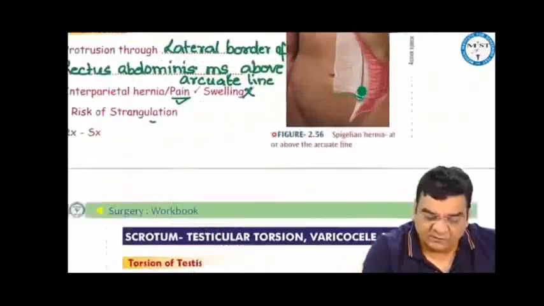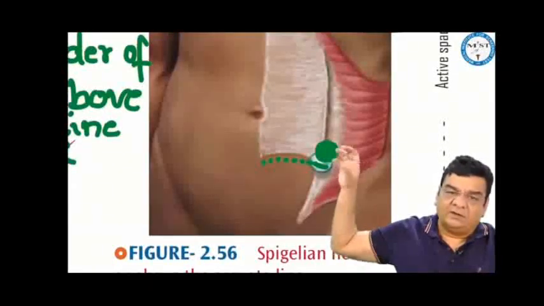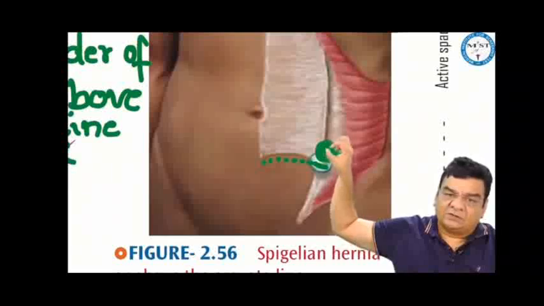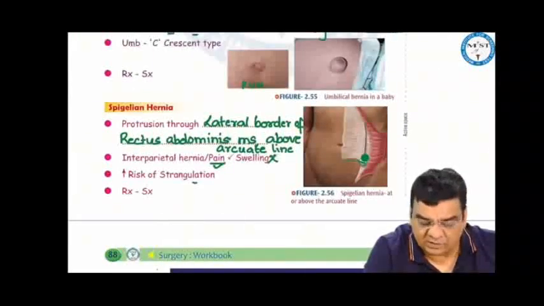Spigelian hernia occurs at the lateral border of rectus abdominis muscle above the arcuate line. It is also called interparietal hernia. The herniation occurs through the layers of the anterior abdominal wall. The chances of pain are more, the chances of swelling are less, and the treatment would be anatomical repair. There will be increased chances of strangulation in these Spigelian hernias.